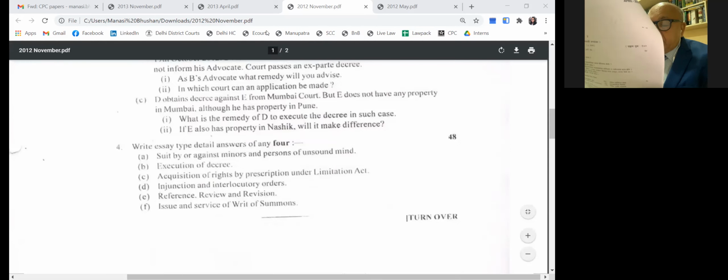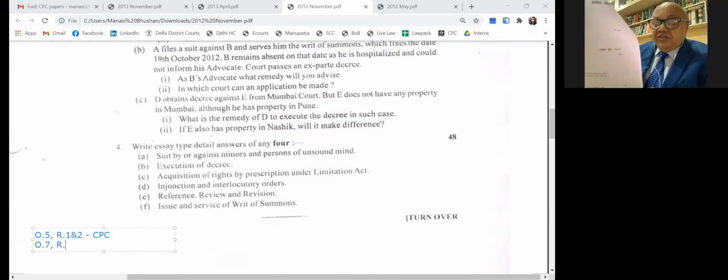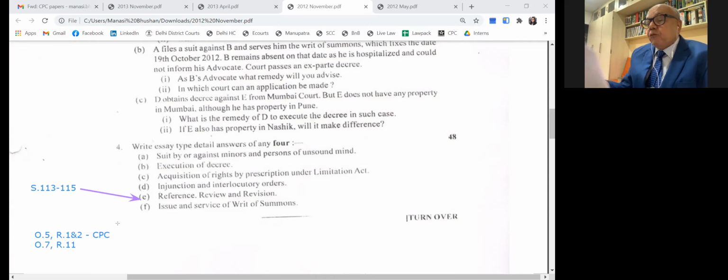Then, the next question: issue and service of summons, that is dealt with under Order 5, Rules 1 and 2 CPC, read with Section 27, writ of summons. Then Order 7, Rule 11 says that after admitting the plaint, within 7 days of the order of admission of the plaint, the plaintiff must serve the copies, and deposit the copies in the office along with the fees for service. 7 days. Order 7, Rule 9. That is the procedure.